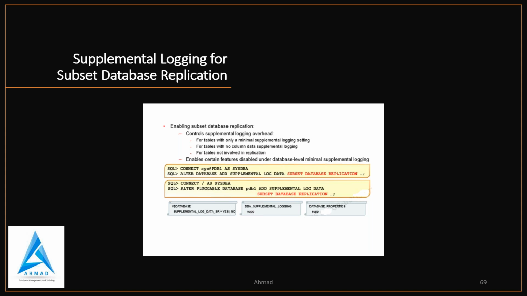So what it will do, it will control supplemental logging overhead, and it enables certain features disabled under database level minimum supplemental logging. So you have to connect to the database as SYSDBA, then you have to alter the database, add supplemental log data, and the subset database replication keyword. You have to use that.